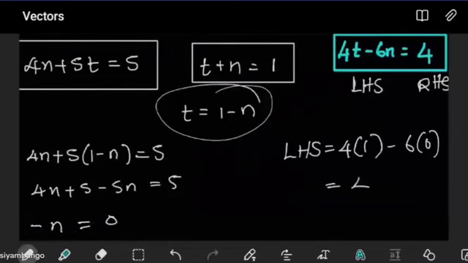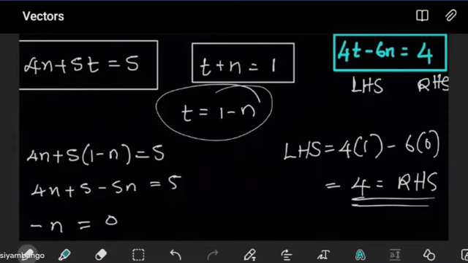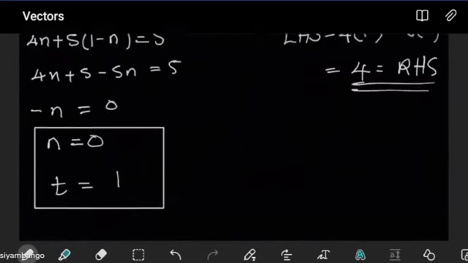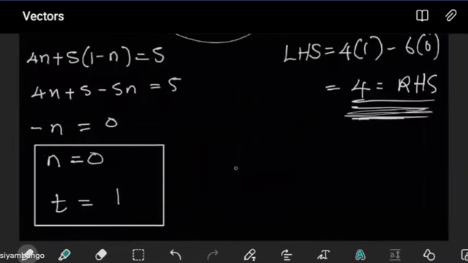Well, it turns out we do get the right-hand side, 4, which is the same as the right-hand side. So in this case, we conclude that yes, the 2 lines intersect. We saw they were not parallel, but here we have just concluded that the 2 lines intersect. So based on this realization here, we conclude that L1 and L2 intersect.